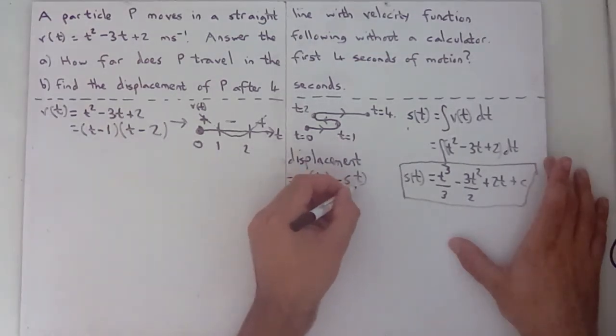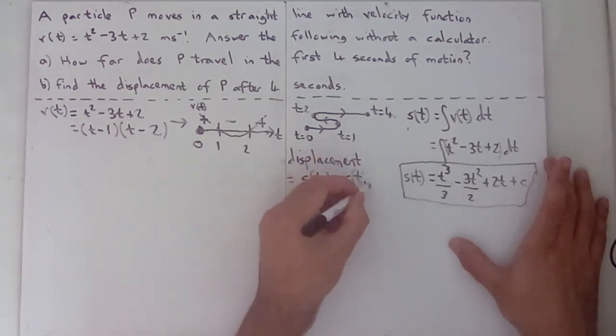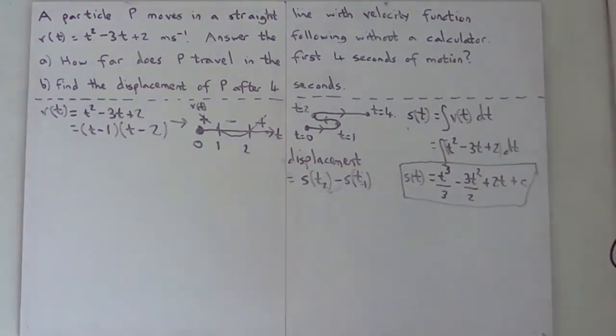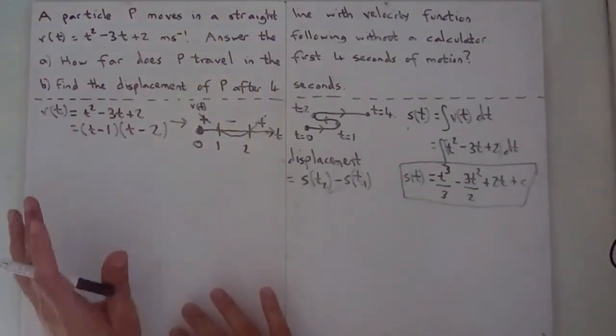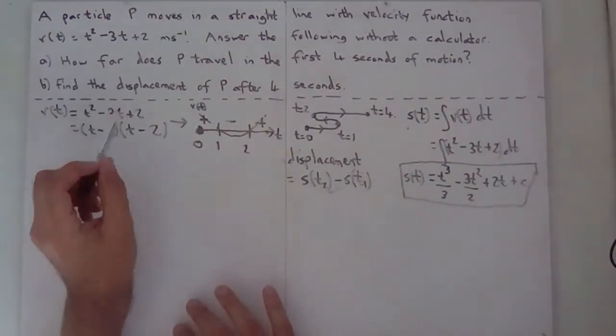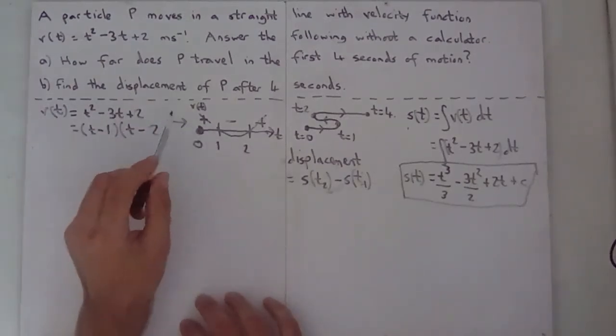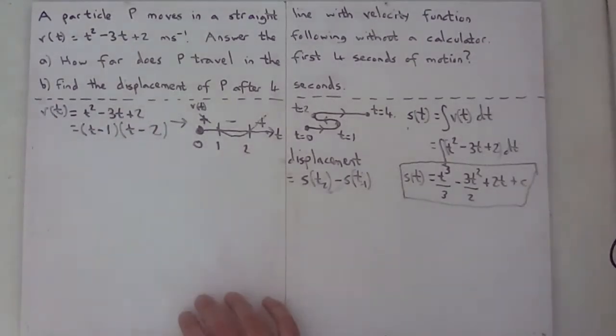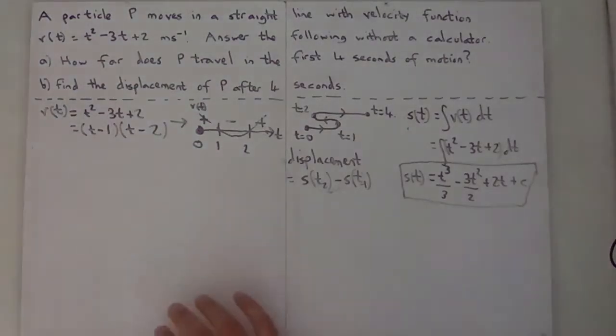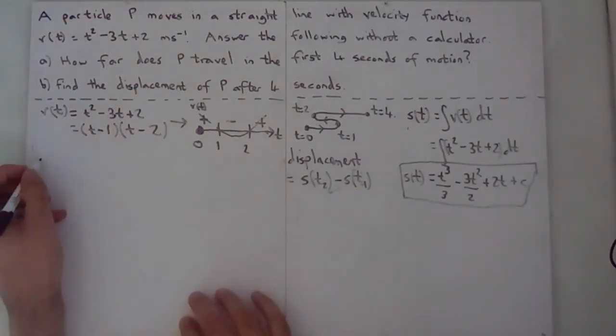That tells us the total displacement between those two times. For part A, we also need to take into account the direction. So for part A, we're going to split it up into three different journeys: from 0 to 1, from 1 to 2, and from 2 to 4. Before I do that, I'm going to get these key values.